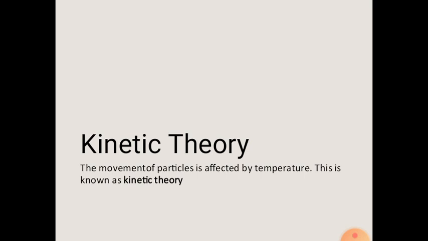Now, kinetic theory. As we learned earlier, everything is made up of particles, and these small particles are called atoms and molecules, and they are constantly on the move. All the time they are moving. The movement of particles is affected by temperature. The higher the temperature, the faster the particles move, and the lower the temperature, the slower the particles will move. This is known as kinetic theory.